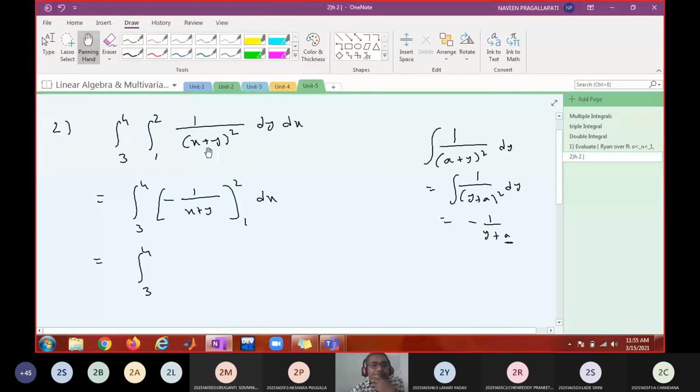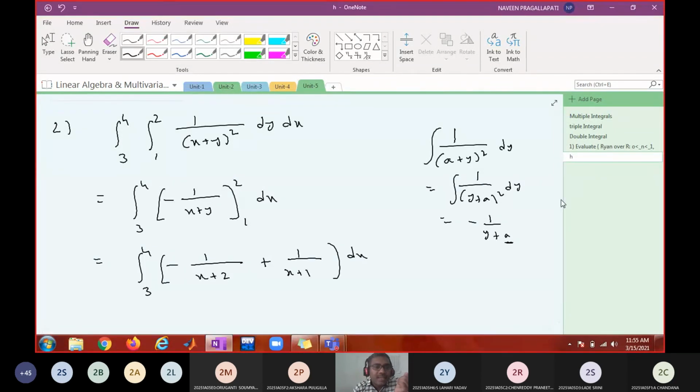Is it okay? Now substitute the limits. Where do I have to substitute, in place of x or in place of y? Y. So tell me the limits. Minus 1 by x plus 2, minus of minus, plus 1 by x plus 1. Agreed?